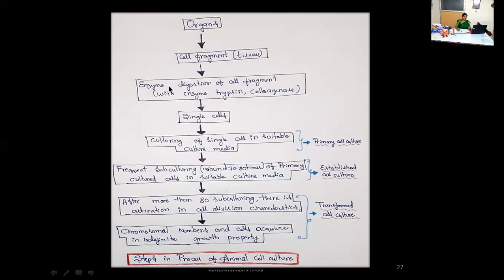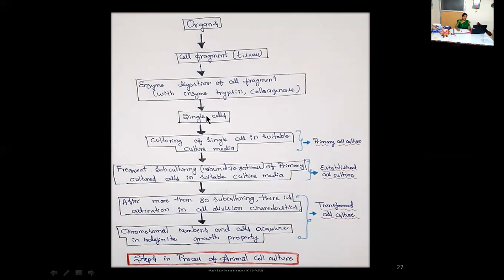Here in enzymatic disaggregation, enzyme digestion of cell fragments is done with enzymes like trypsin, collagenase or even hyaluronidase, or their combinations. By using this enzymatic method of disaggregation, we are able to obtain single cells.